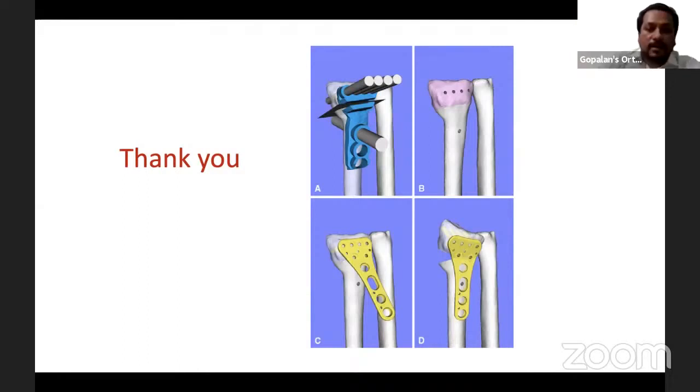Thank you for that. The other question is, what is the indication for the traditional operations, the Darrach, the Sauve-Kapandji operation, or the Bowers hemiresection arthroplasty? Yeah, not good. Darrach gives you impingement between the resected ulna and the radius. Sauve-Kapandji is a proximal Darrach, if you like. So the only role of these two procedures is in an elderly patient with very low demands, or a rheumatoid elderly patient. Otherwise, they're not good procedures.